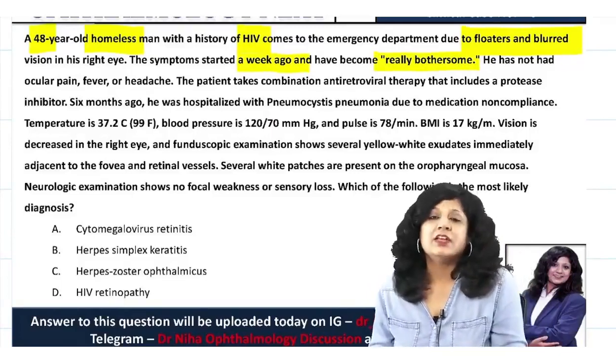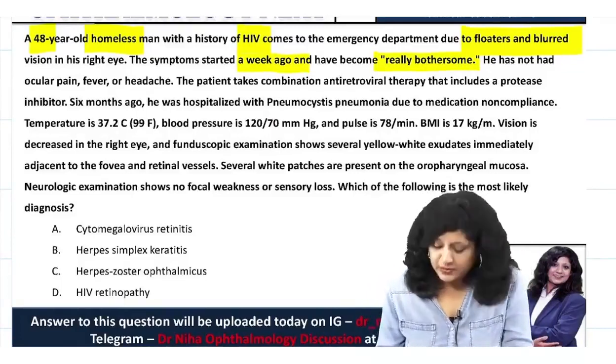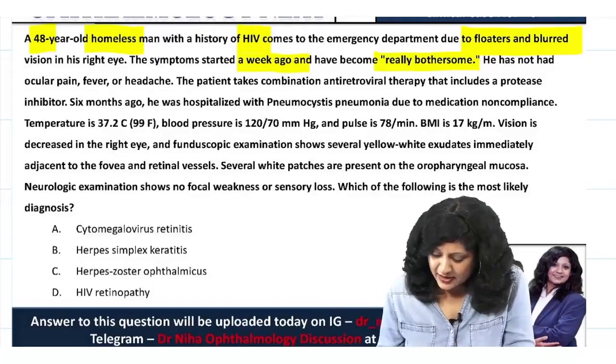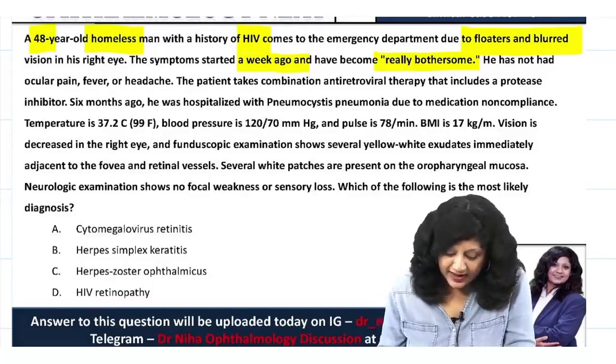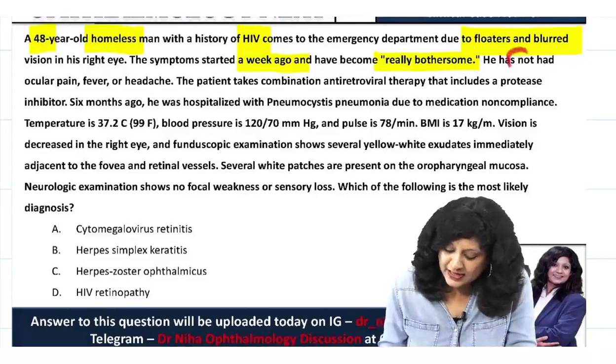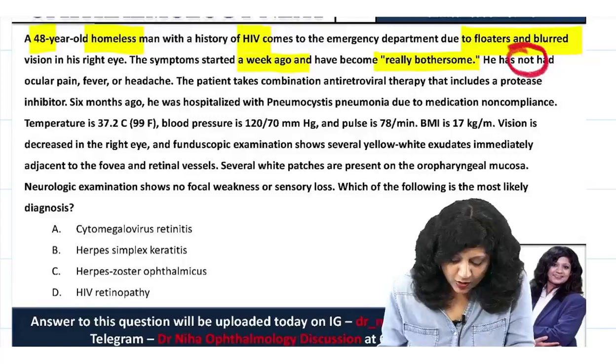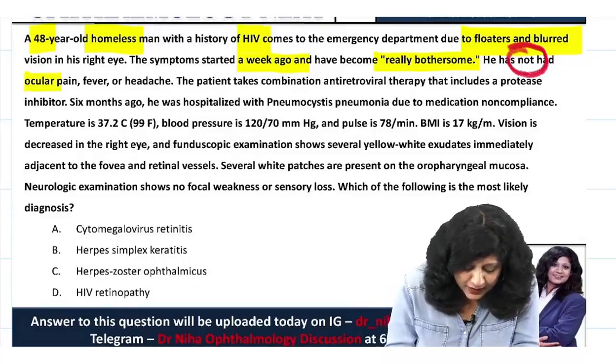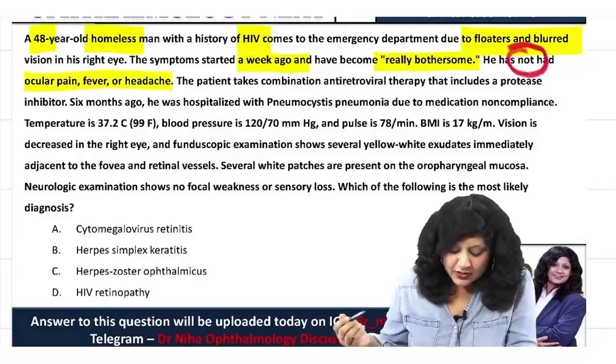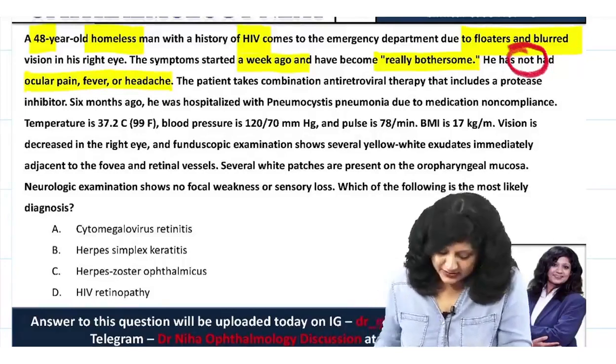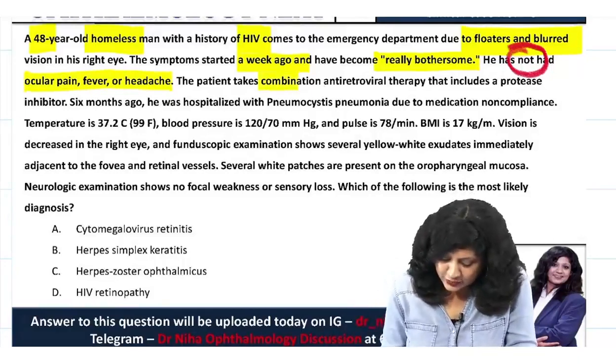They are already giving you a history of HIV. He is an old man and he has not had ocular pain. So basically they are also giving you a negative history: no ocular pain or fever or headache.